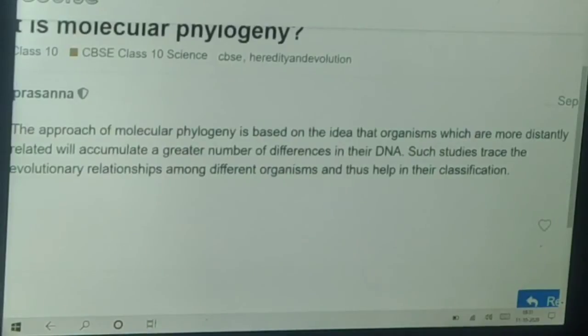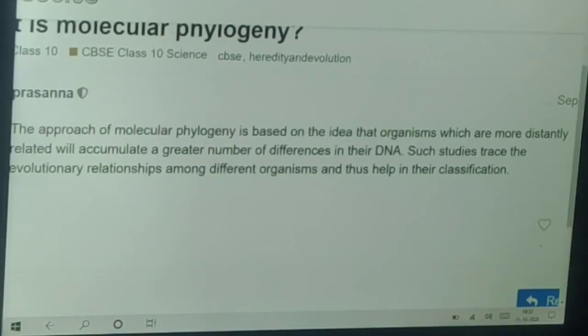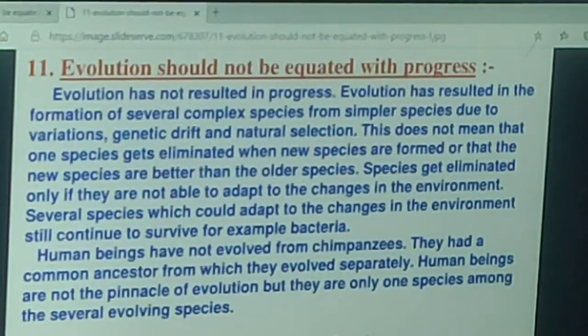And this can be used to trace the changes in the DNA backward in time and find out where each change diverged from the other. Molecular phylogeny does exactly this. This approach is based on the idea that organisms which are more distantly related will accumulate a greater number of differences in their DNA. Such studies trace the evolutionary relationship.